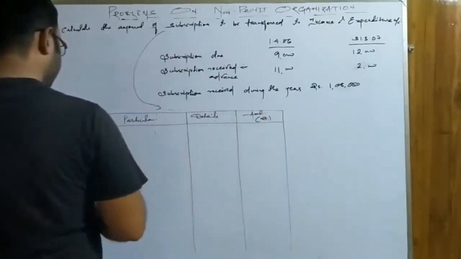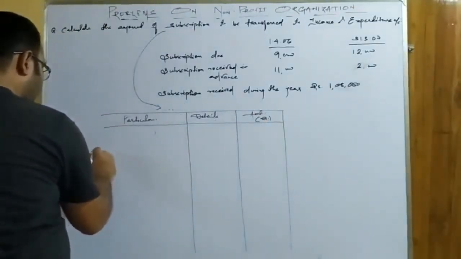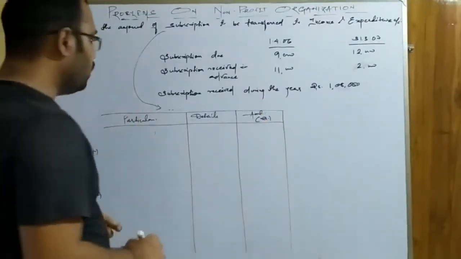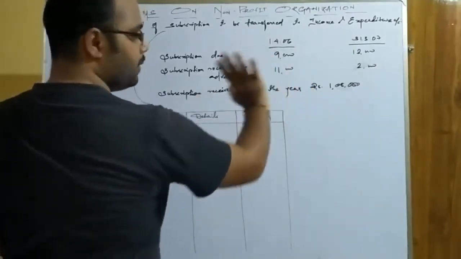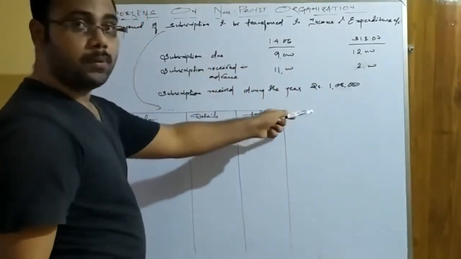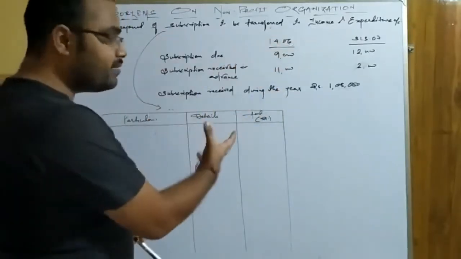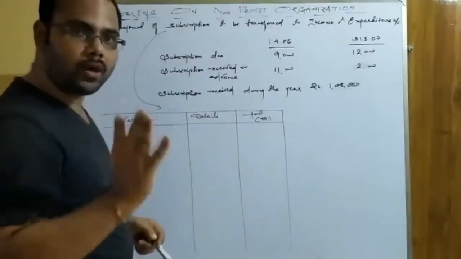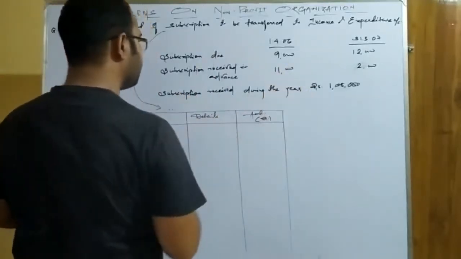Okay. Now next, we used to write some amount as add and some amount as less, if you remember precisely. So the main thing you have to write is this is the base. It is the base of the question, because depending on this only you can adjust those all transactions. Okay, it's very easy. You can solve this in 2 to 3 minutes. Just look at it carefully. So first of all, we have to write how much subscription is received.